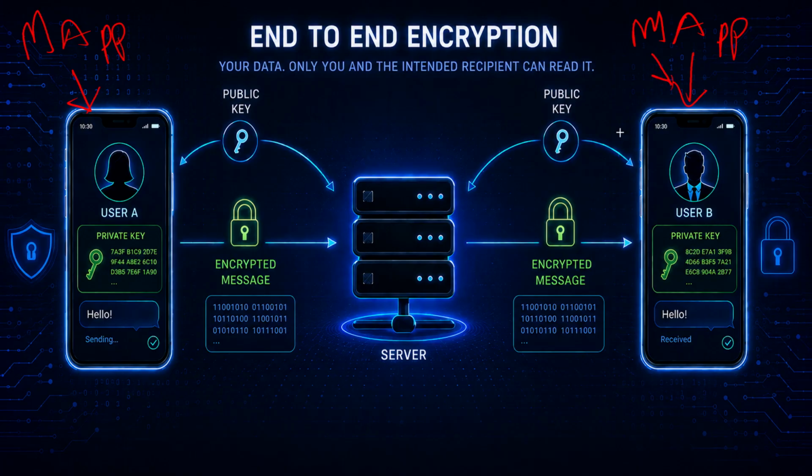Now when user A registers on this messaging app, it will generate a public key and private key. The public key will go to the server of the app. Similarly, the public key of user B, during registration, will go to this server.